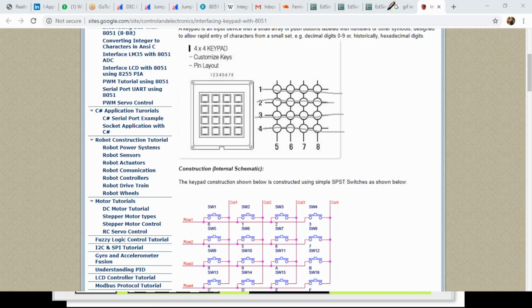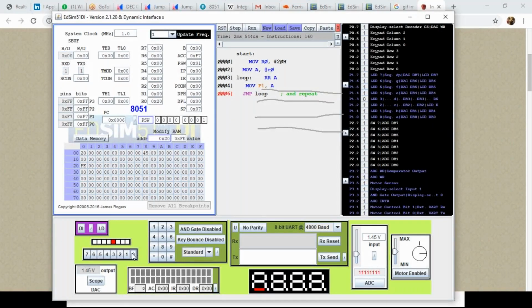Usually, whatever button we were working with throughout, there is one button connected to one port. So for instance, if you have 8 buttons, we should have 8 ports.